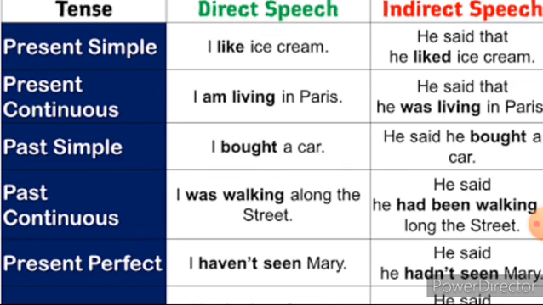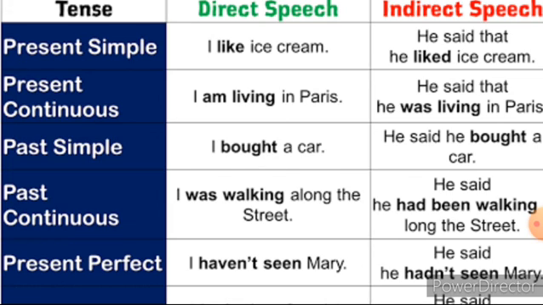So again, listen carefully, children. First, you have to change the reporting verb according to the sentence. Second step, you have to add a conjunction. The third step, you have to remove the comma and quotation. Fourth, you have to change the pronoun. Fifth, you have to change the tense. And finally, you have to change the time and place adverbial. This is the procedure to change the sentence from direct to indirect.